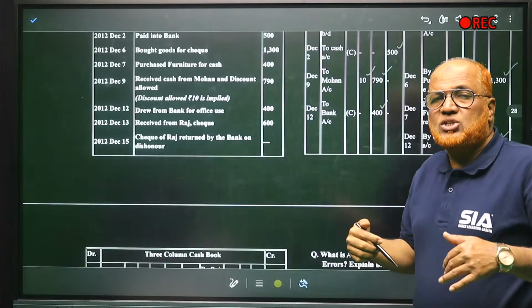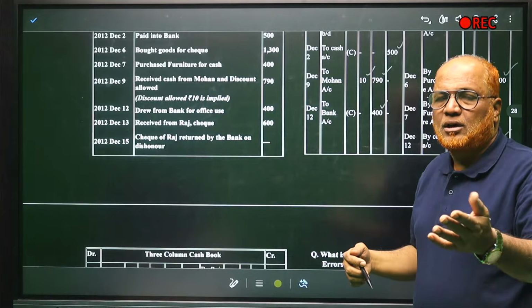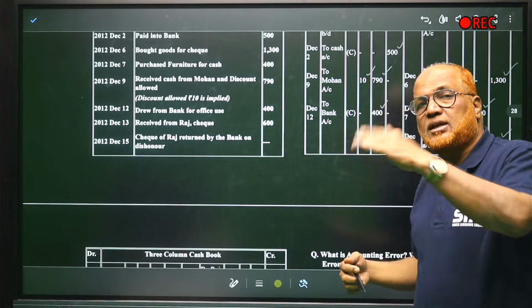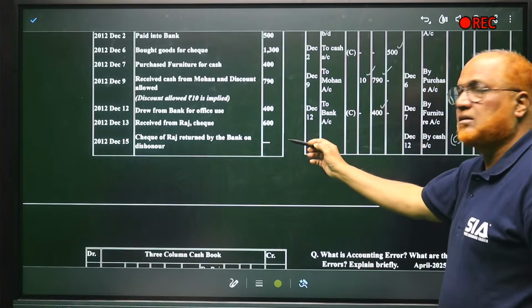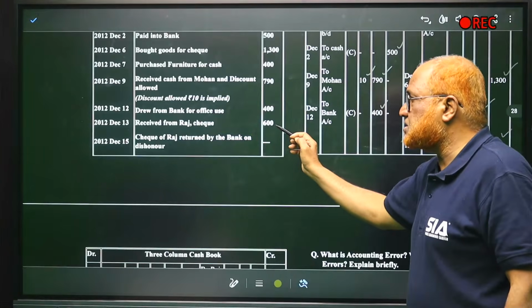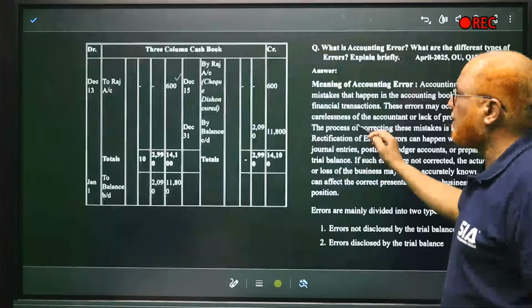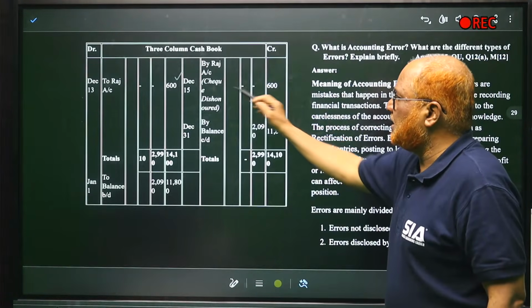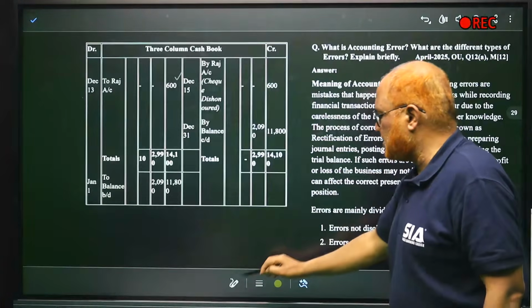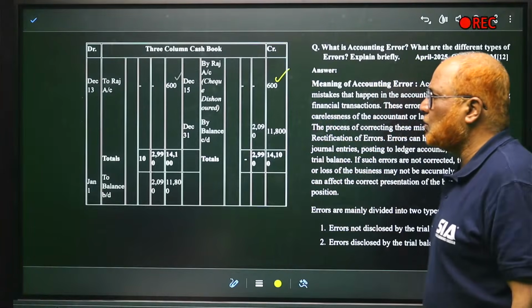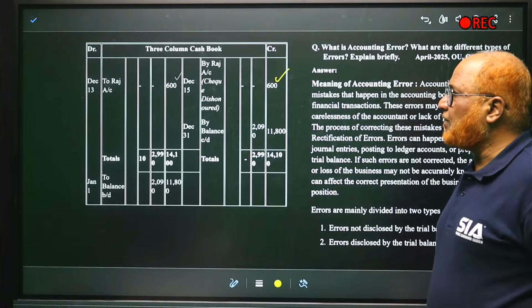When we receive the cheque, we take it on the debit side. When the cheque is dishonored, that same cheque we have to take on the credit side. How much cheque has been received? 600. Now this 600 should be taken on the credit side: by Raj account 600, cheque dishonored 600. Over. Now simply we have to find out the balance.